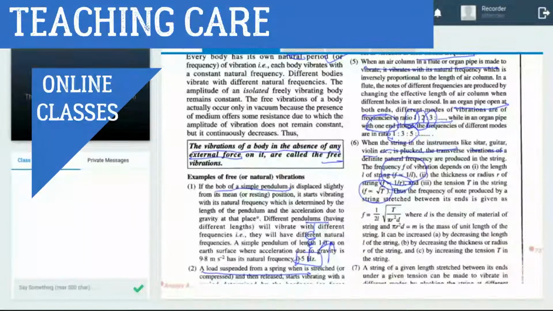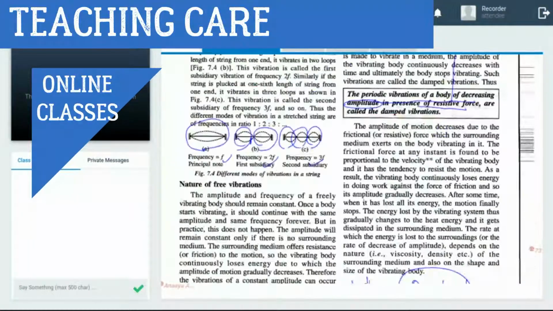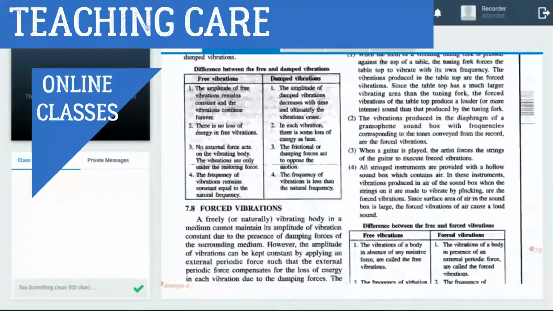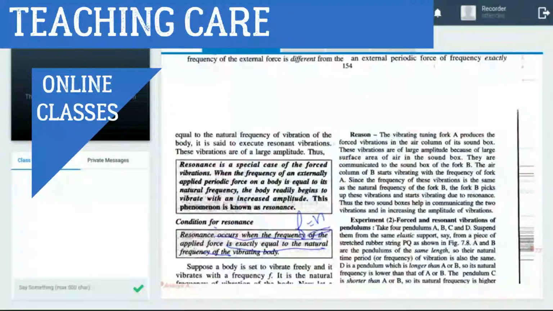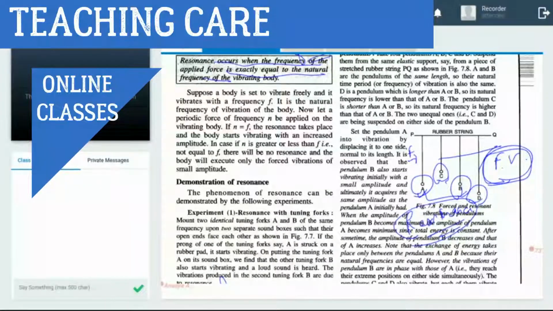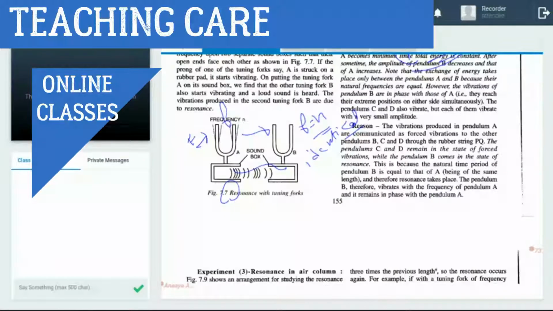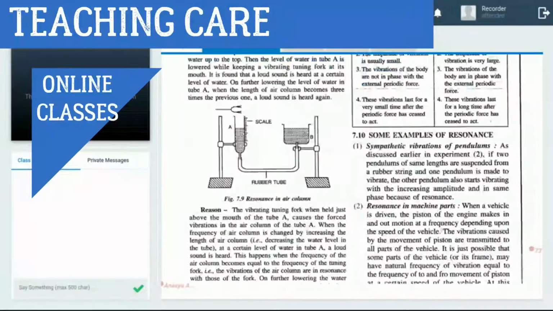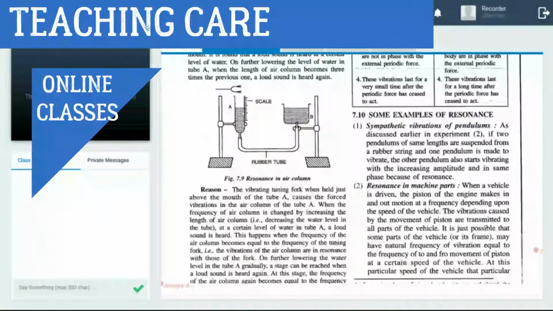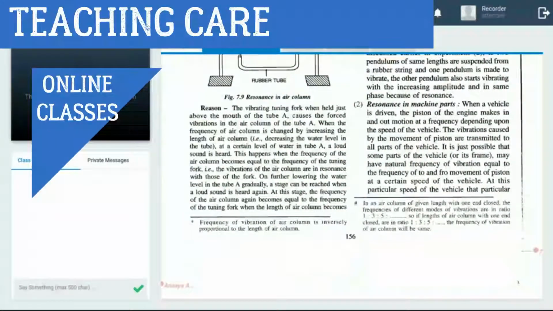Now come to the content. Come to the experiment, and I will show you the result we got from this one. A vibrating tuning fork held just above the mouth of tube A causes forced vibration of the air column.